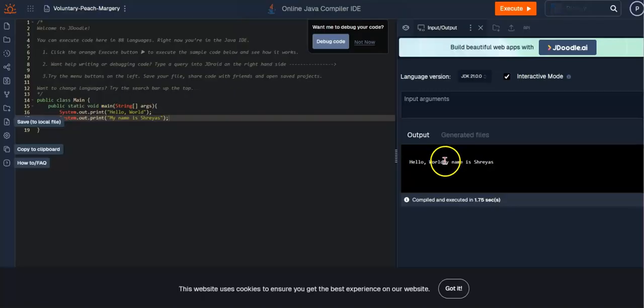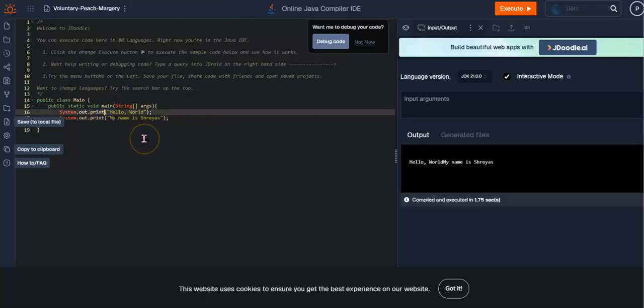Now, you might be thinking, I don't want my words to be like this, where you have a little issue where you want to have a space or indent it. So that's when the ln comes in. If we wanted to have hello world and then my name is Shreyas on the second indentation line, we can have system.out.println right here.